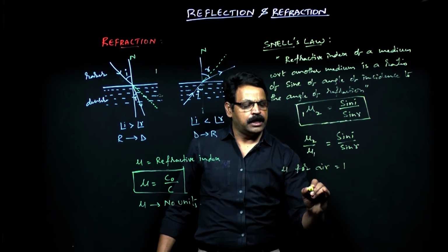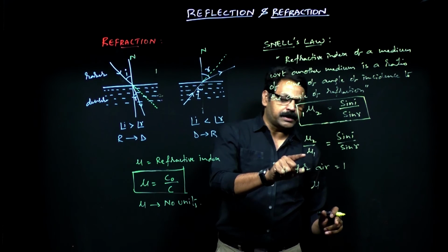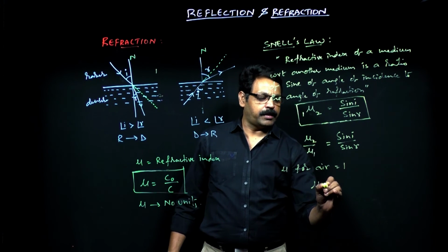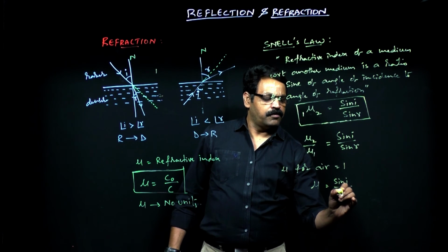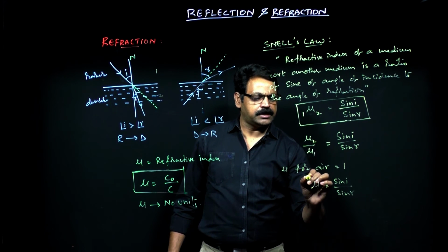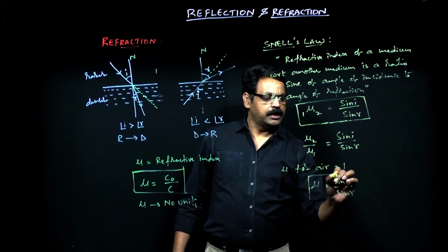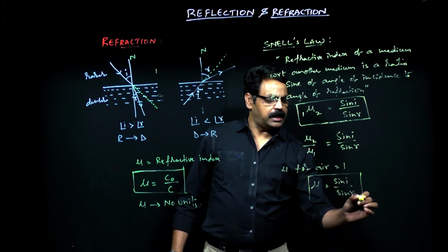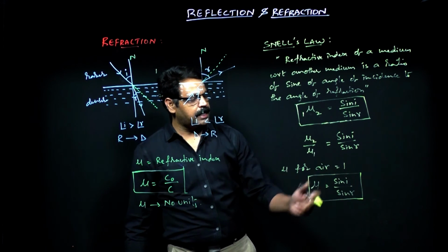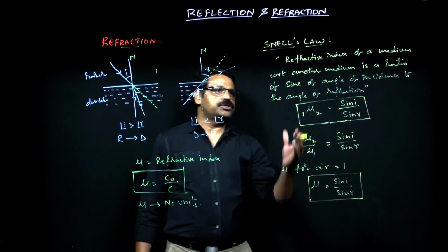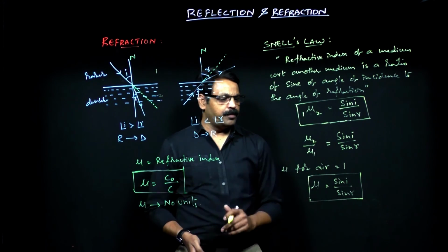In that case, the refractive index of the second medium with respect to air is given by sin I by sin R. We always mention the refractive index with reference to air or vacuum. That is why the general representation of Snell's law is mu equals sin I by sin R. This is the second way of representing mu.